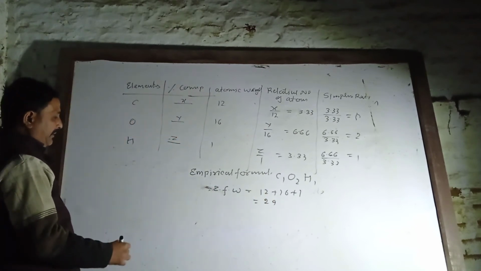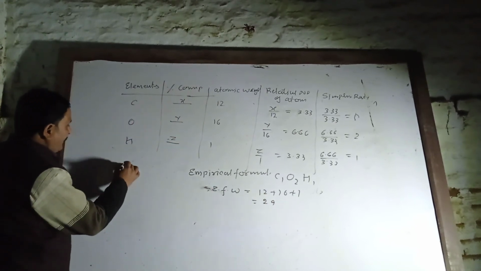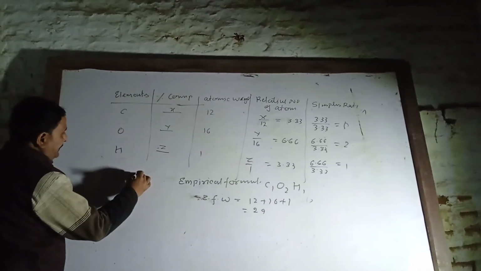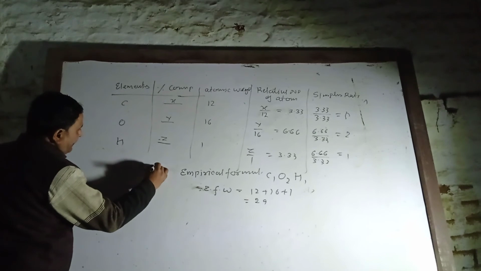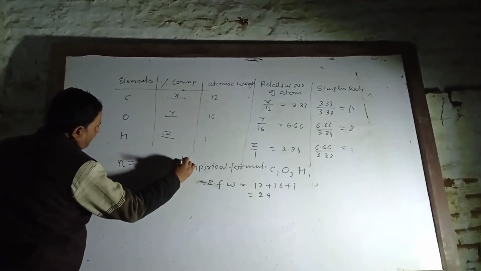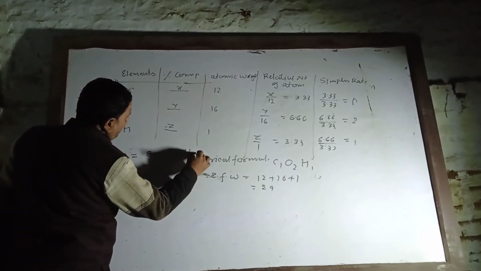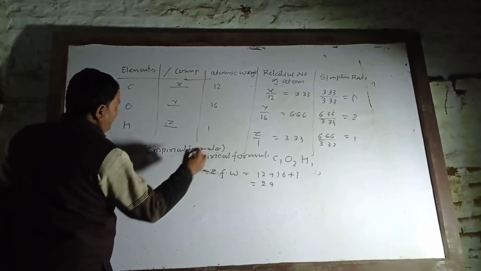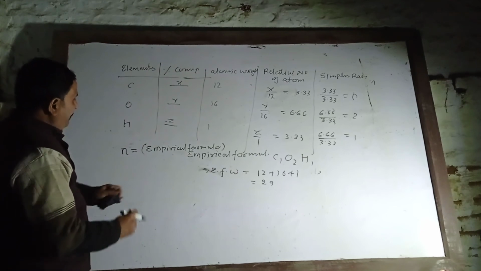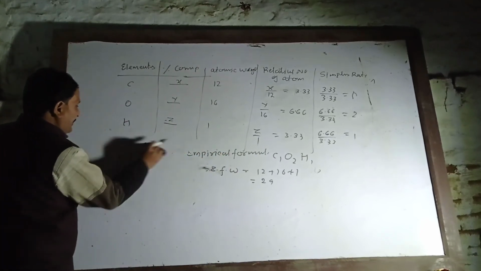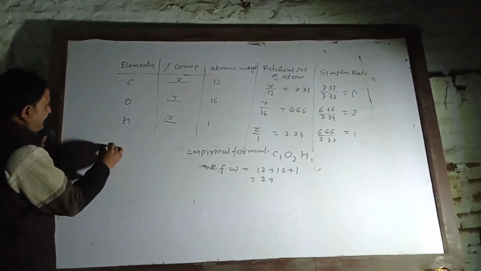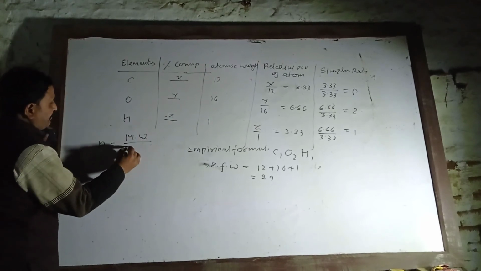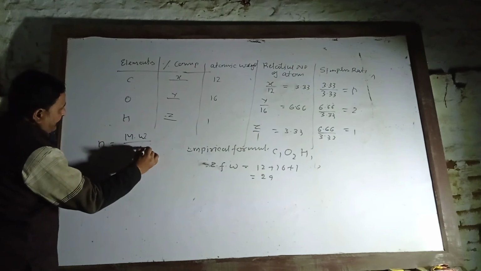Now what is n? n is the number of particles. n is equal to molecular weight upon empirical formula weight.